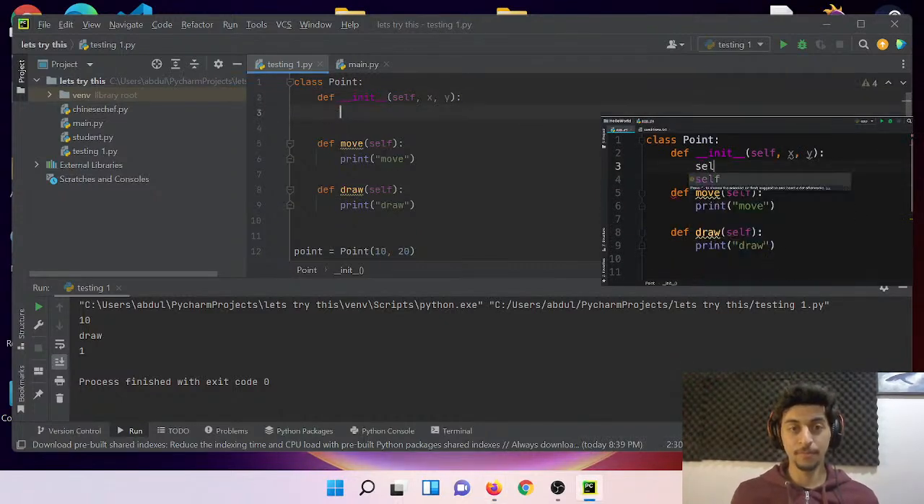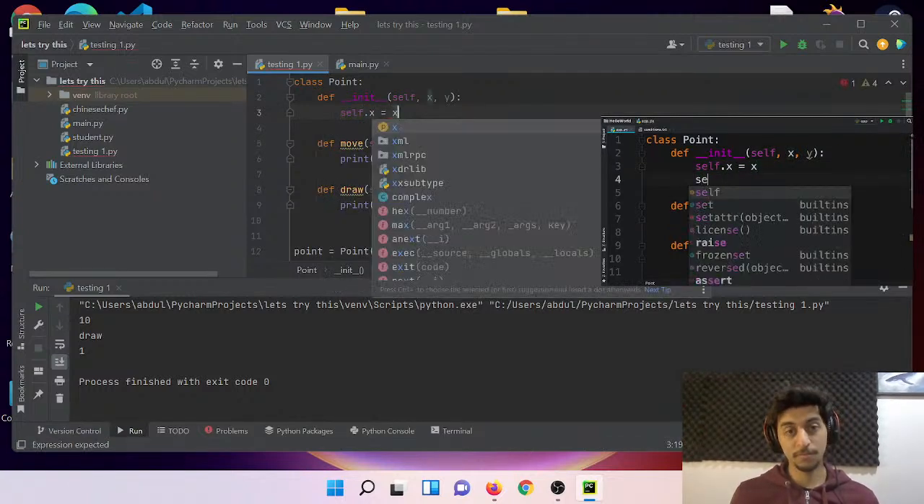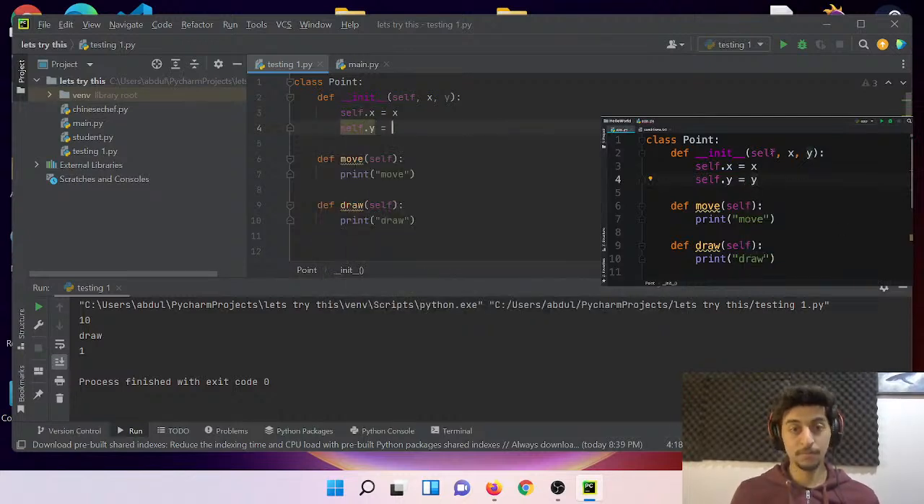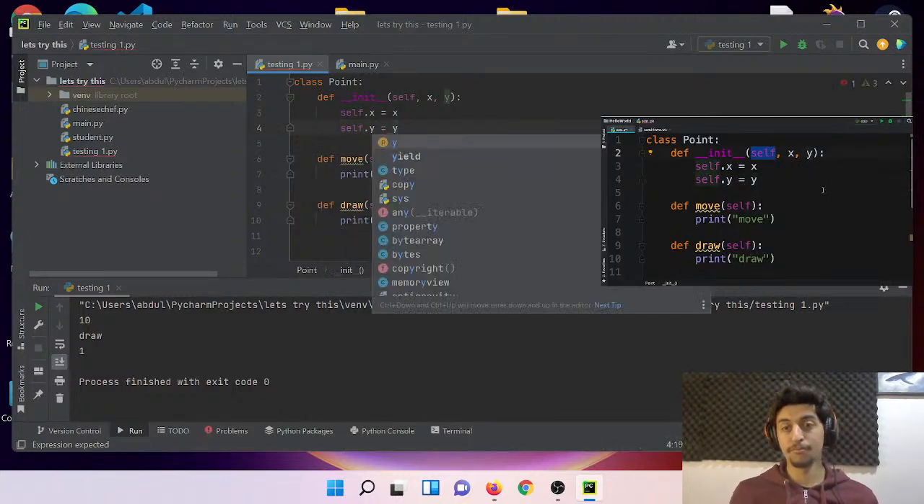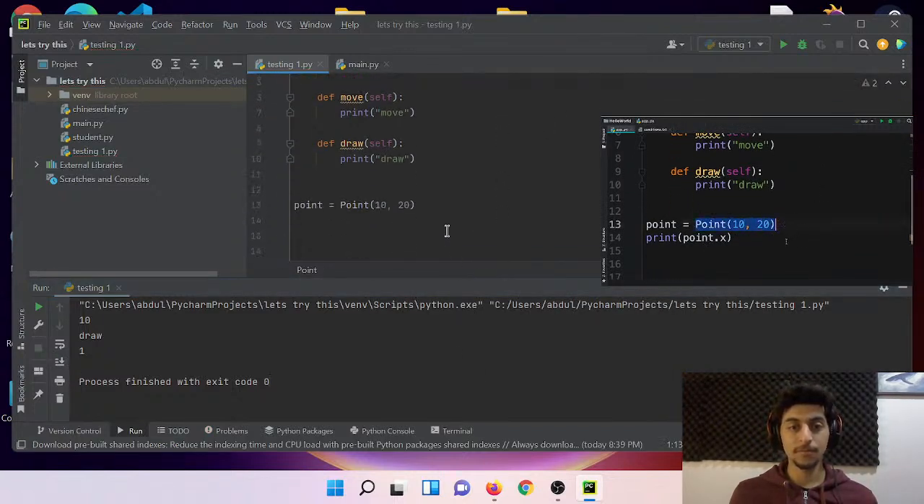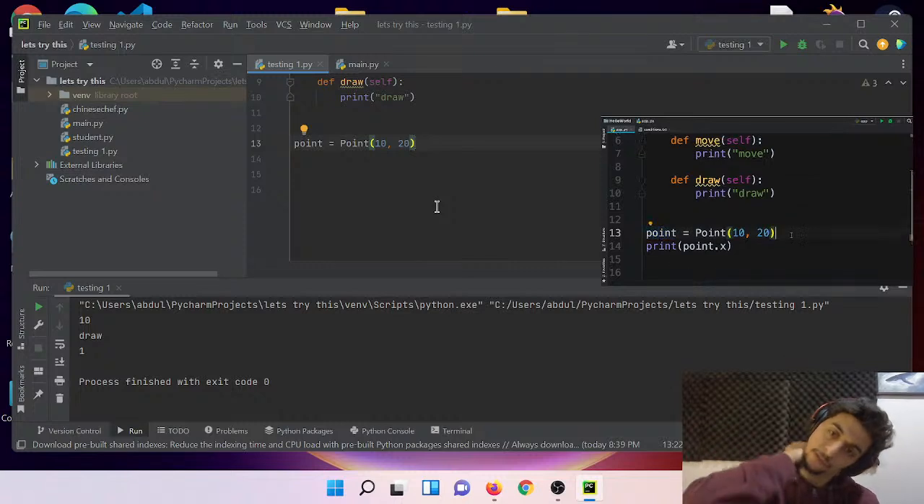What is going on here? This self that you see here is a reference to the current object. So back to line 13, when we create a new point object, self references that object in memory, the same object that we are referencing using this variable.